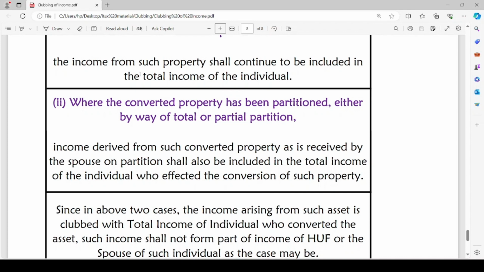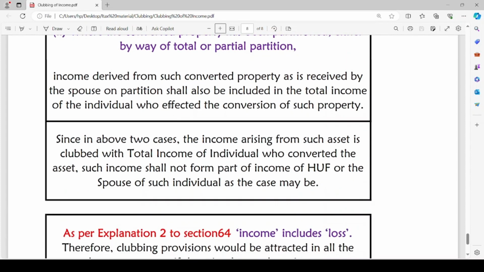So, when the individual has converted the property into the property of HUF, and now on partition of HUF, the spouse of the individual is receiving some income from such converted property, such income will also be clubbed with the total income of the individual and will be taxable in the individual's hands. Since in the above two cases, the income arising from such asset is clubbed with the total income of the individual who converted the asset, such income shall not form part of income of HUF or the spouse of such individual, as the case may be.